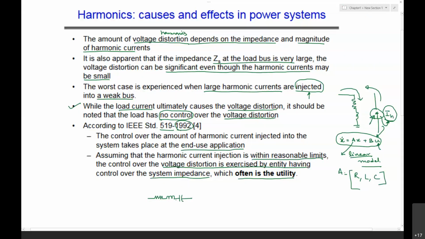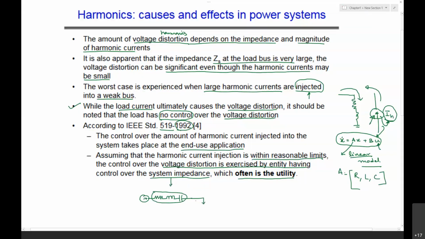Maybe this is not so easy a job to control, to change the series impedance also. The system impedance is connected in series between the source and the load.